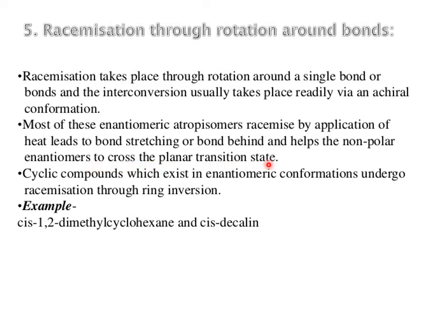Most of these enantiomeric atropisomers racemize by the application of heat, which leads to bond stretching or bond bending and helps the enantiomers to cross the planar transition state. Cyclic compounds which exist in enantiomeric conformations undergo racemization through ring inversion. Examples are cis-1,2-dimethylcyclohexane and cis-decalin.